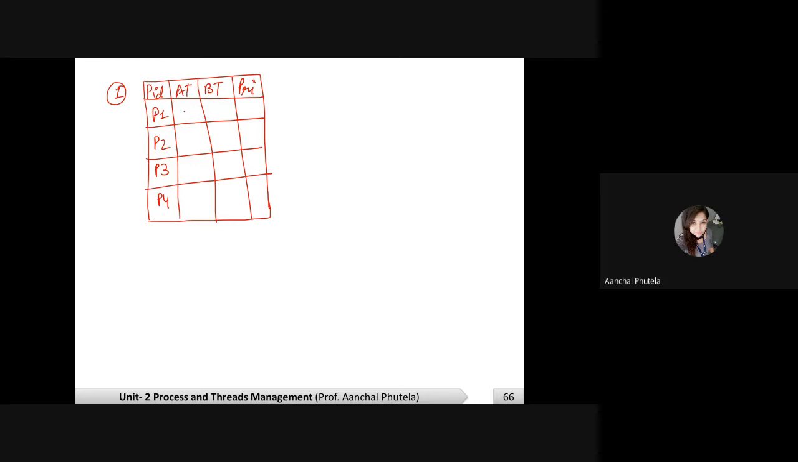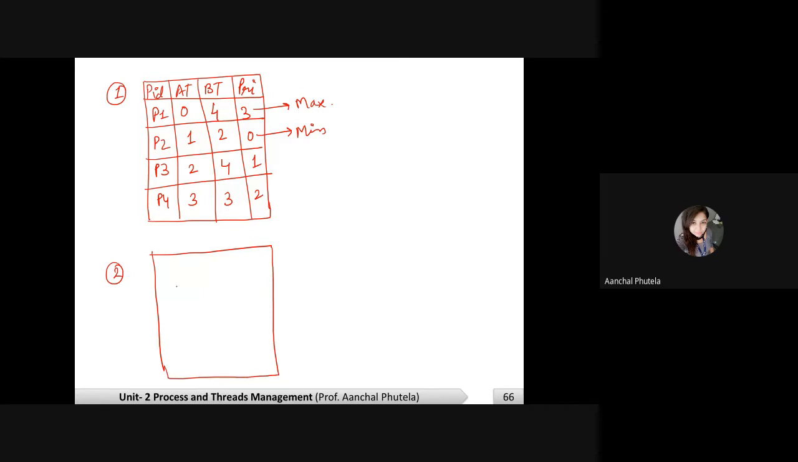Arrival time is 0, 1, 2, 3. Burst time is 4, 2, 4, 3. Priority given is 0, 1, 2 and 3. This represents the minimum priority and this represents the maximum priority number. Do it. Which one is the last process that will be executed? And what is the exit time of the last process?